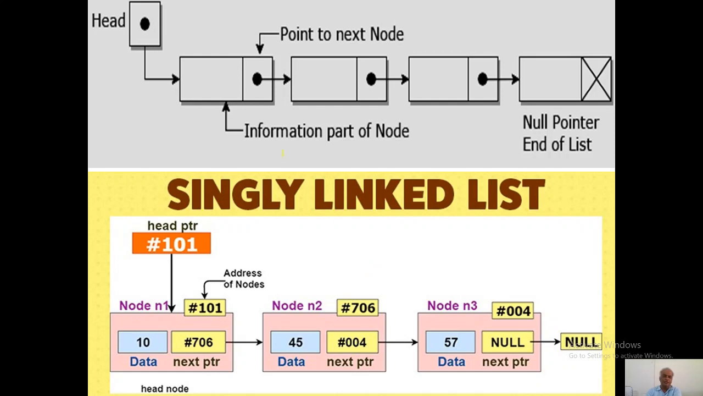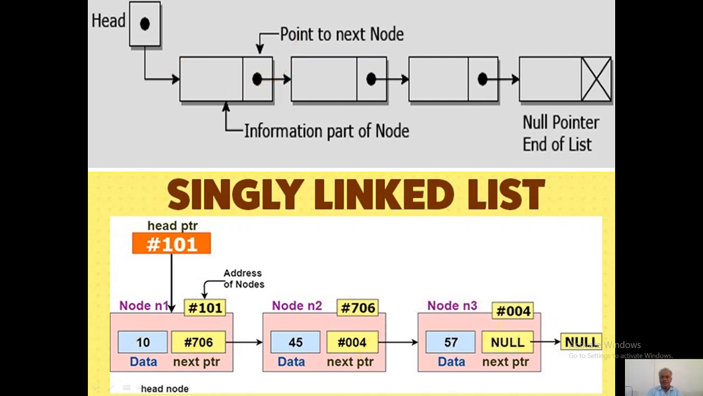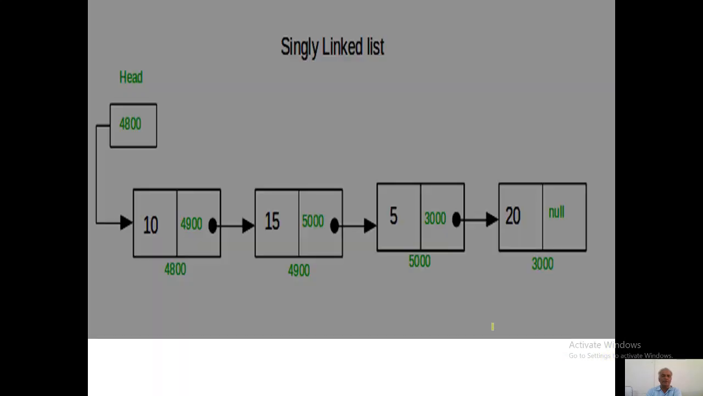So let us look at this. Here there are two parts: this is the first part, this is the second part. The second part is the pointer to the next node, and this is the information part. Similarly, the data part, next pointer 706 is the next address, 004 is the next address. So always the dynamic representation can be used like this. Let's look at this single linked list.